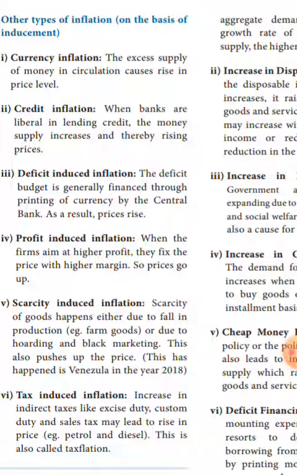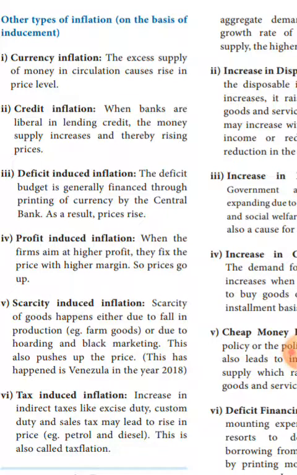Price level will increase. Now the sixth one is tax induced inflation. Increase in indirect taxes like excise duty, customs duty, sales tax, etc. The result is inflation. Price will increase. Example, petrol and diesel. I think you all understood about the types of inflation.